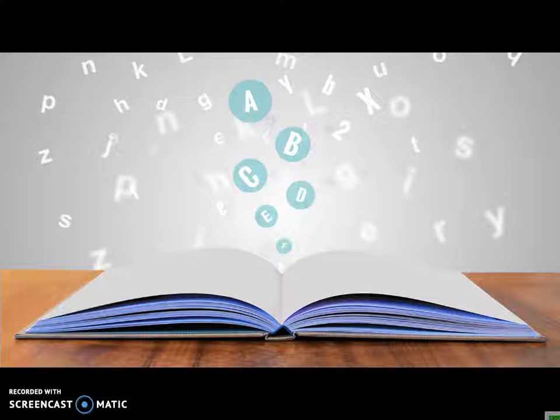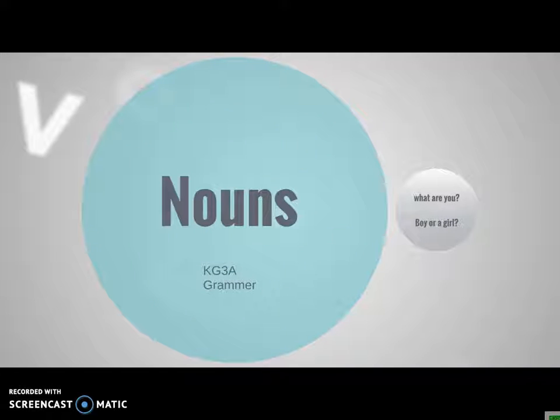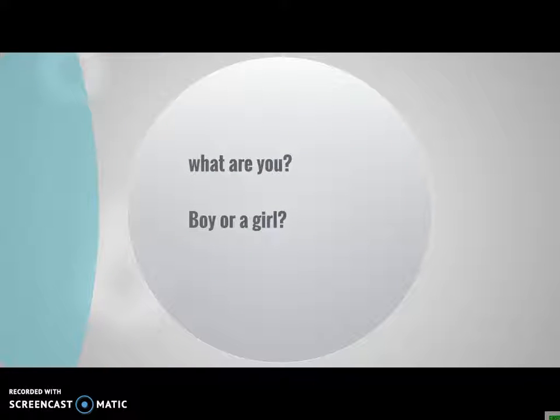After discussing all these things, we drew some of the pictures we would love to discuss later on with our friends. I want to tell you why we played this game and why we discussed all this. It's because of one reason, which is called nouns. It is pronounced nouns. In English, we have something called nouns. We're going to discuss what it is and how we know it's a noun.